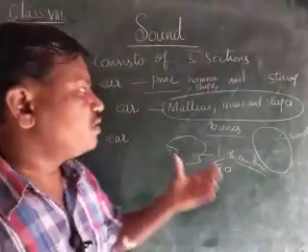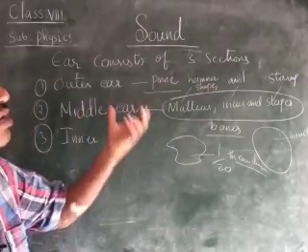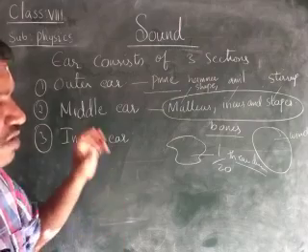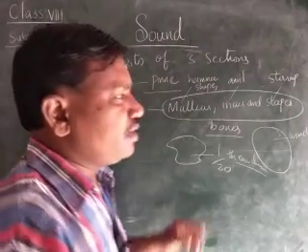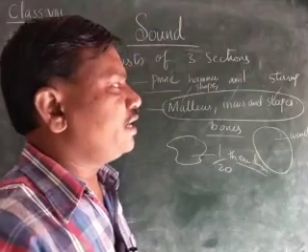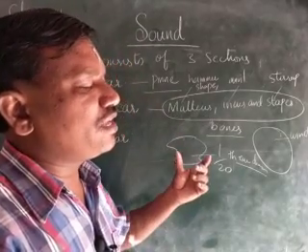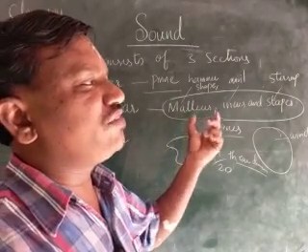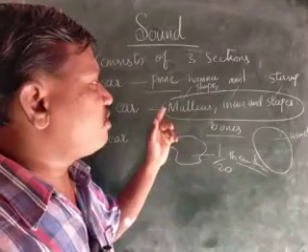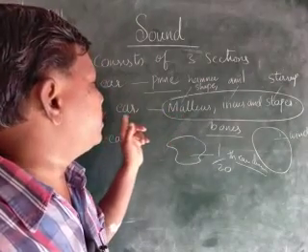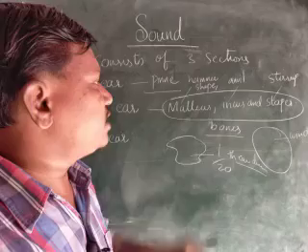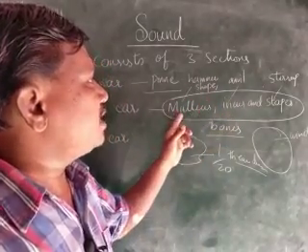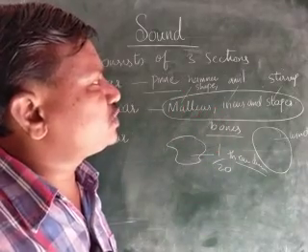Okay, first, whatever sounds are produced enter through the outer ear canal. From the outer ear, through the auditory canal, they enter the middle ear. Before that, the sound vibrations vibrate the tympanum, which we call the eardrum. From the eardrum the vibrations are transmitted to the middle ear. In the middle ear we have three bones: malleus, incus, and stapes. Malleus is hammer shaped, incus is anvil shaped, and stapes is stirrup shaped.